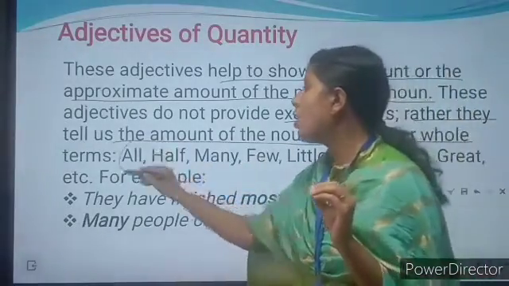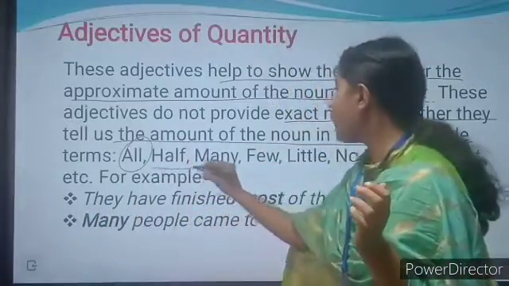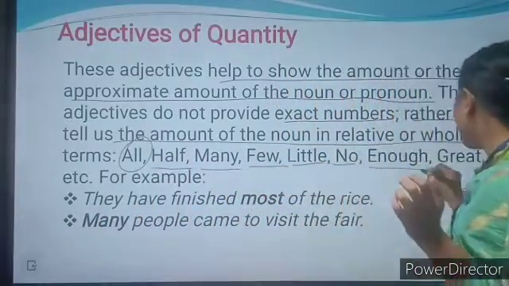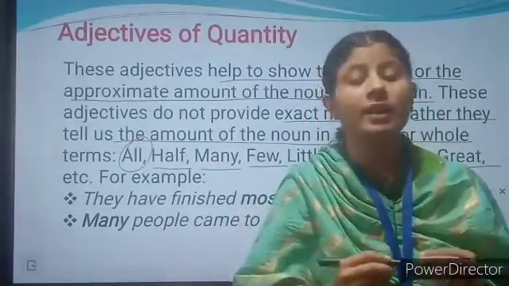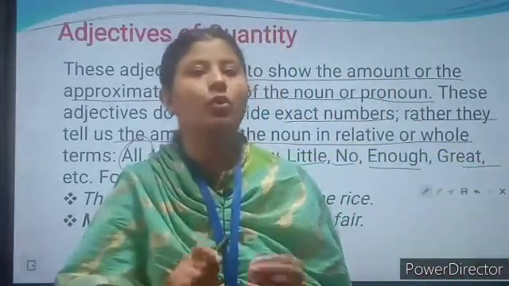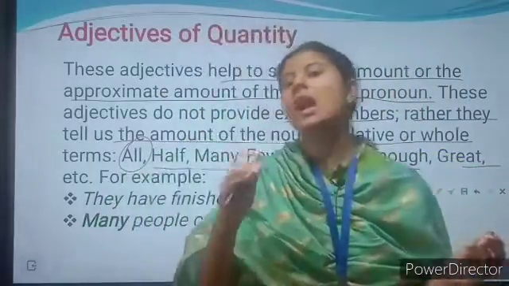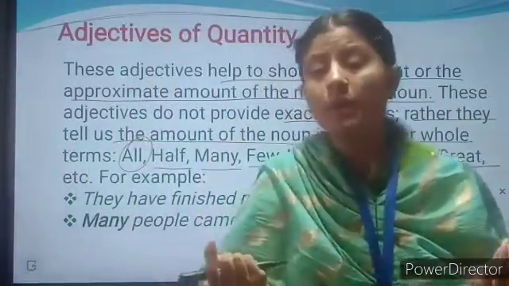For example, all, we don't know how many, means all. Okay, half, many, few, little, no, enough, great. These are examples of adjectives of quantity. They are not telling us the exact number of a noun or a pronoun. Rather, they are telling us the amount, whether they are all, full.